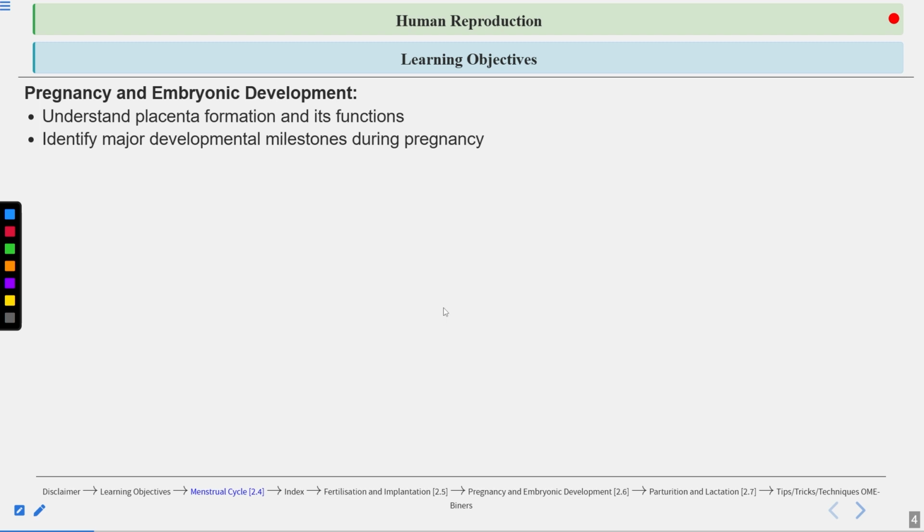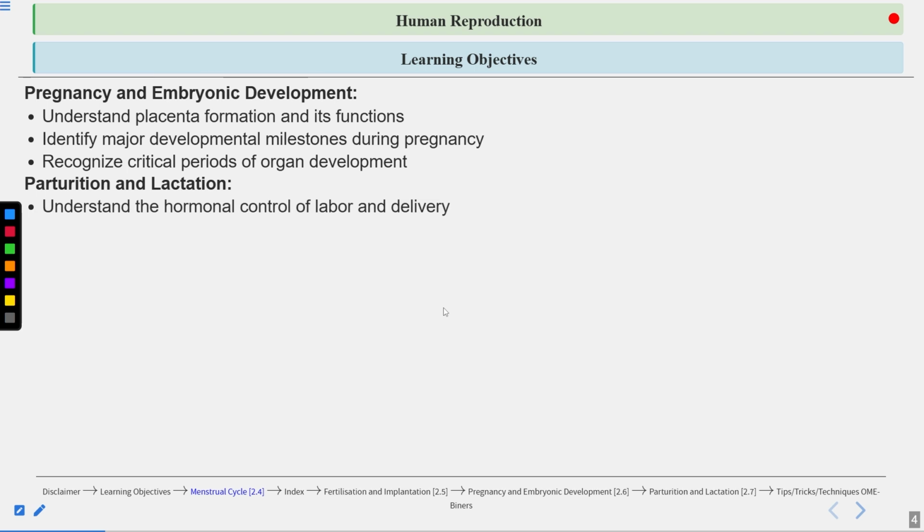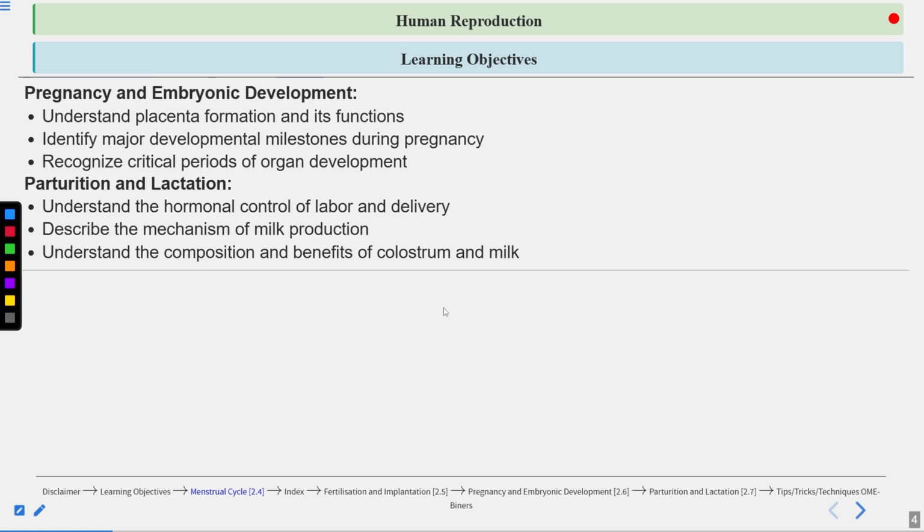Within this, we'll talk about which organs are formed at the end of which month. Pregnancy is for 9 months. So we'll talk about how the organs are forming, which organ is forming first, and then how the organ systems are being formed. We will recognize critical periods of organ development. As I've told you, we'll talk about parturition and lactation. Within this topic, we'll talk about the hormonal control of labor and delivery. We'll talk about the mechanism of milk production, and we will understand the composition and benefits of the colostrum, which is mother's milk.